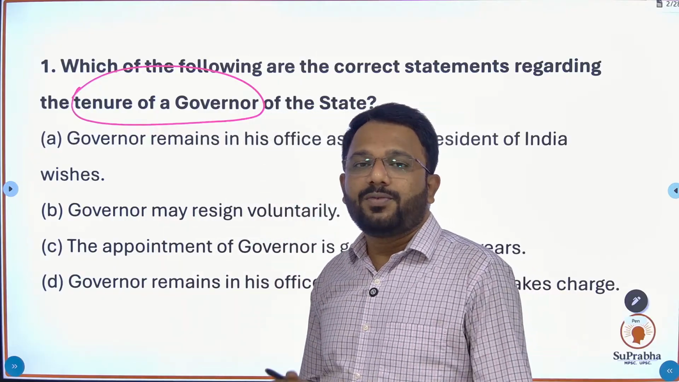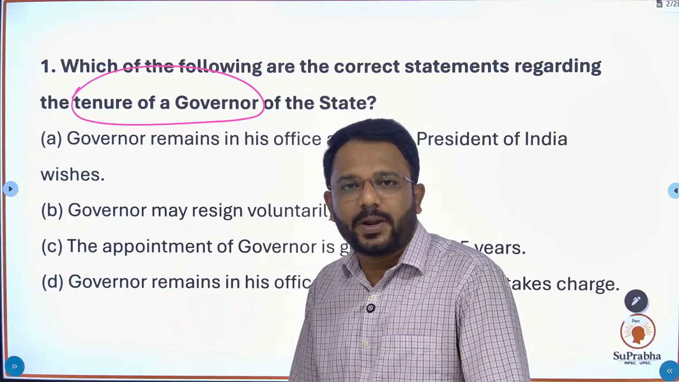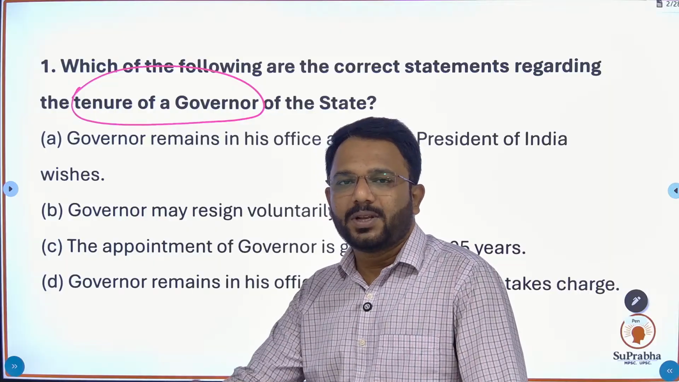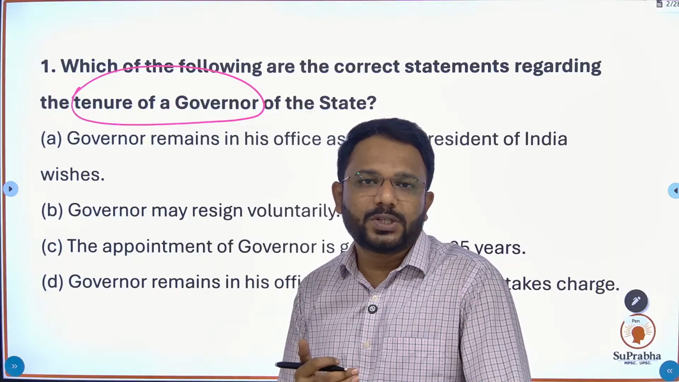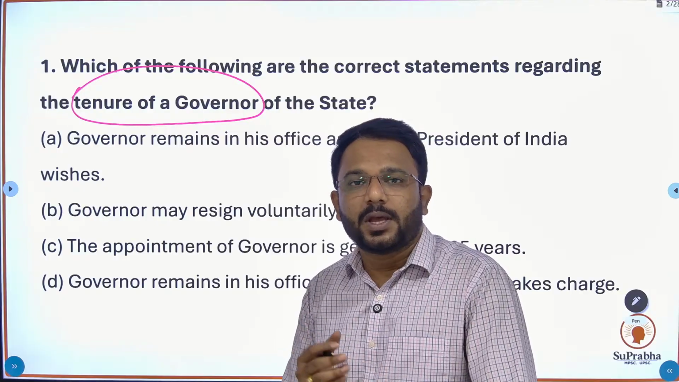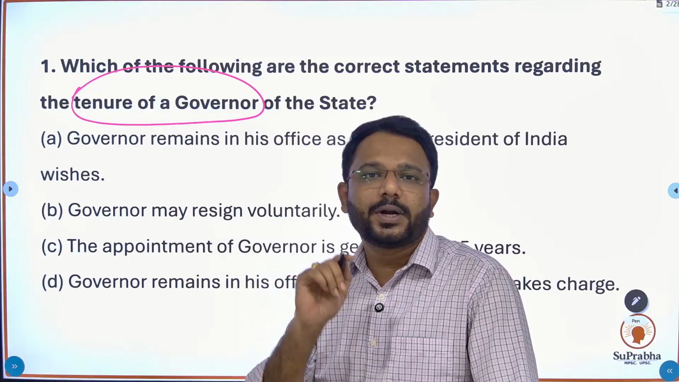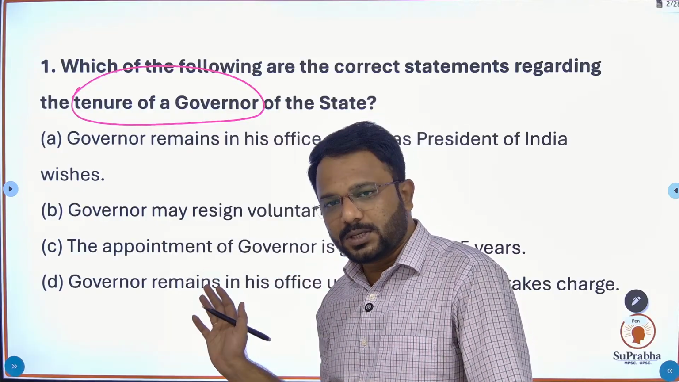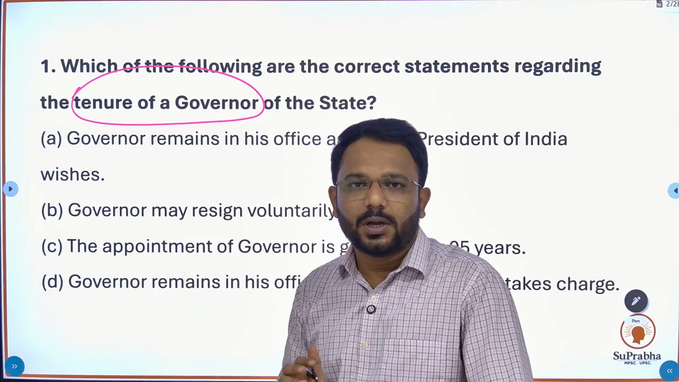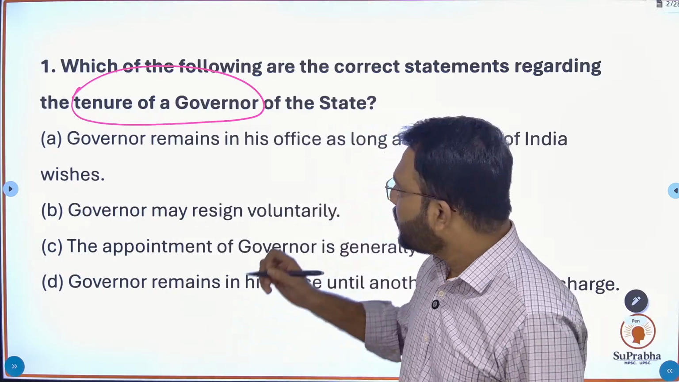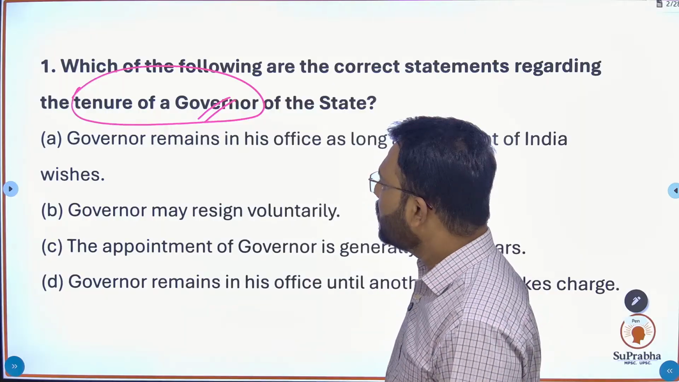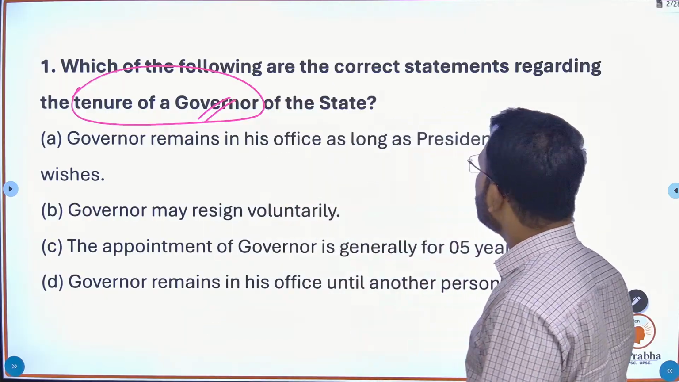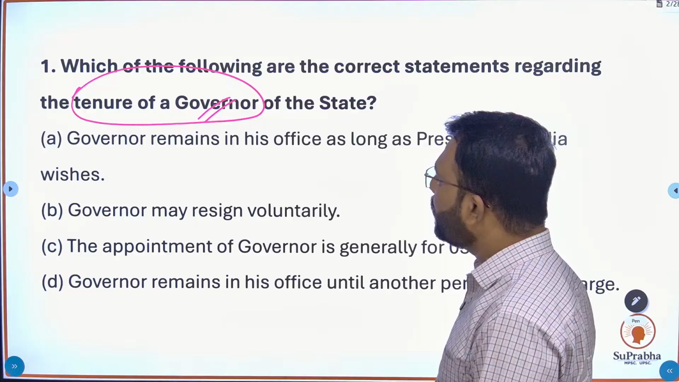And why we are doing this analysis, I have explained in the previous videos. Let me just remind you that due to this analysis you will come to know which are the important chapters and which topics are important in that chapter. So this is a repeated question, in the sense that it is repeated from the chapter of Governor. Which of the following statements are correct regarding the tenure of governor of the state?